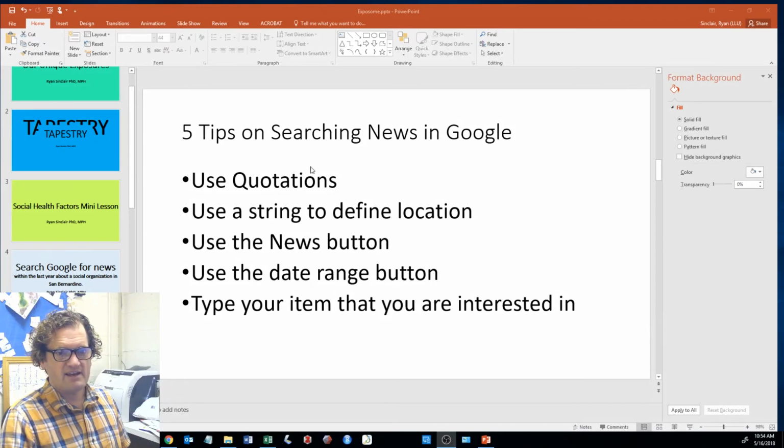Okay, so again, that's 5 things on how to search. Let me just show you that one more time. And that is, use quotations, use a string to define location, use the news button, use the date range button, and type your item that you're interested in.